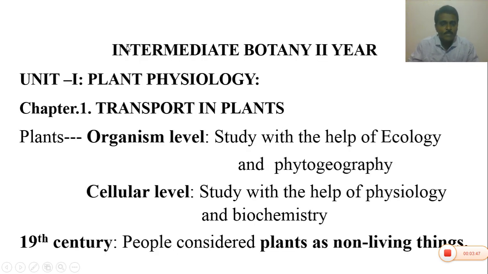In the first chapter, we have to study the different types of transport mechanisms. Plants can be studied under two headings: one is the organism level and the other the cellular level. The plant structure and characters can be studied with the help of ecology and phytogeography. Please write down ecology and phytogeography. Ecology is the study of plants in relation to environment.